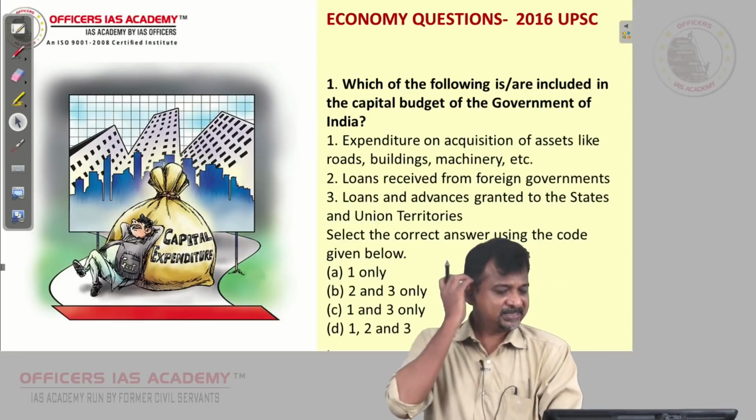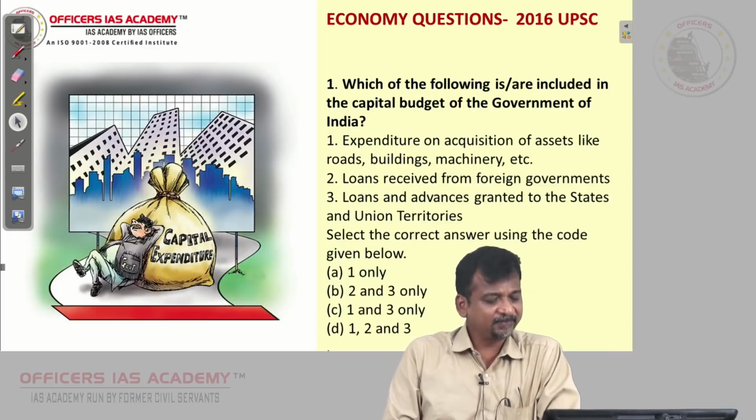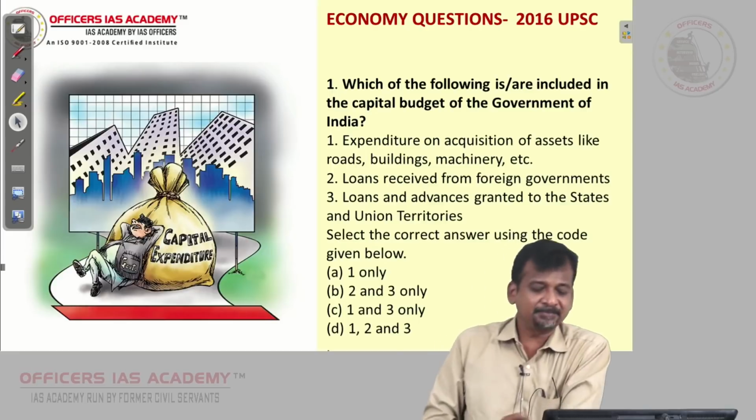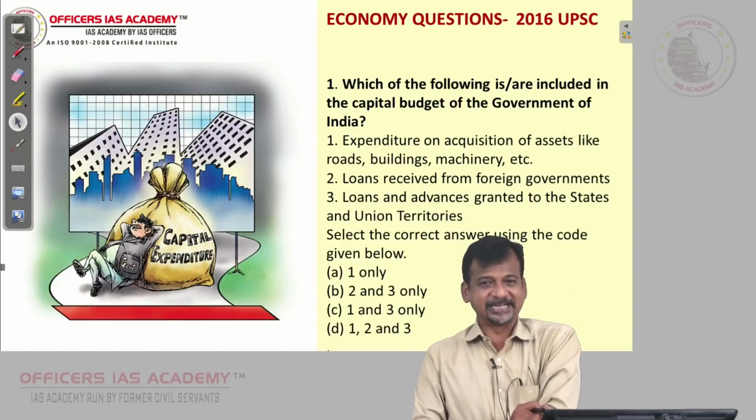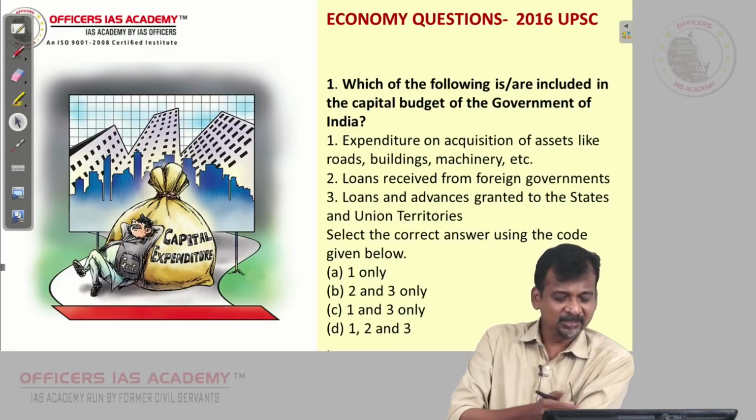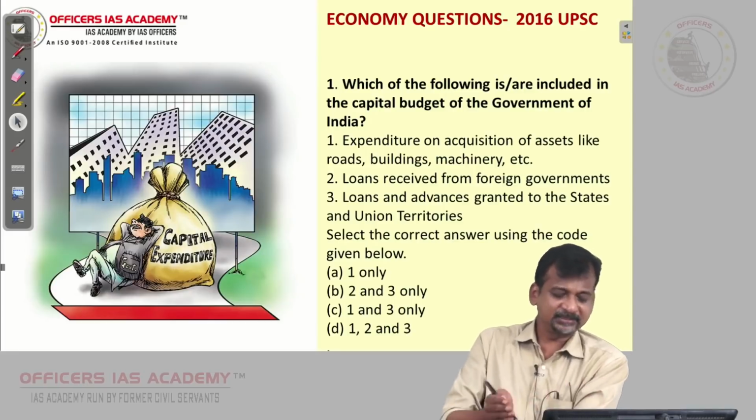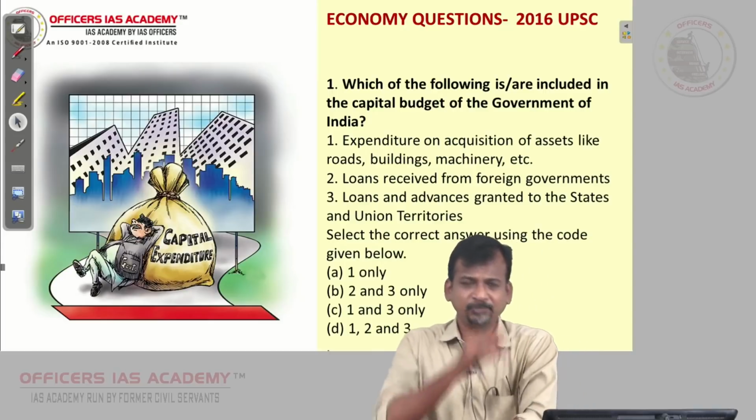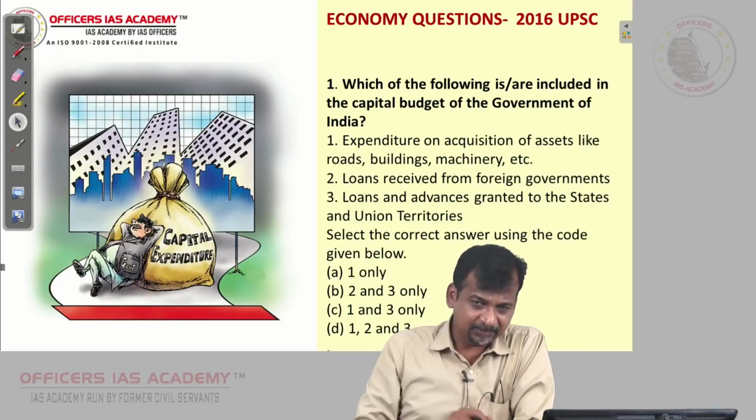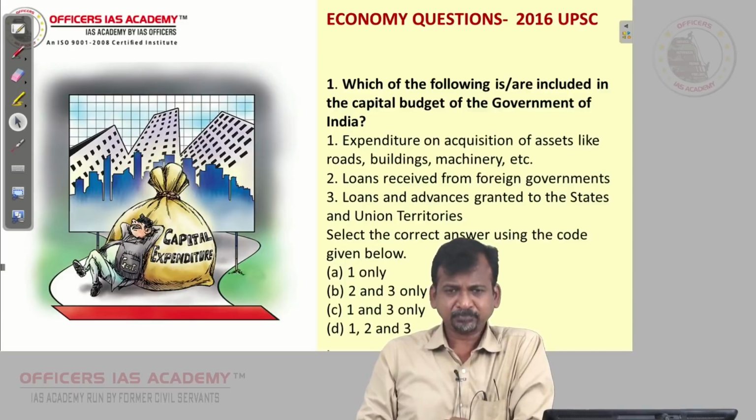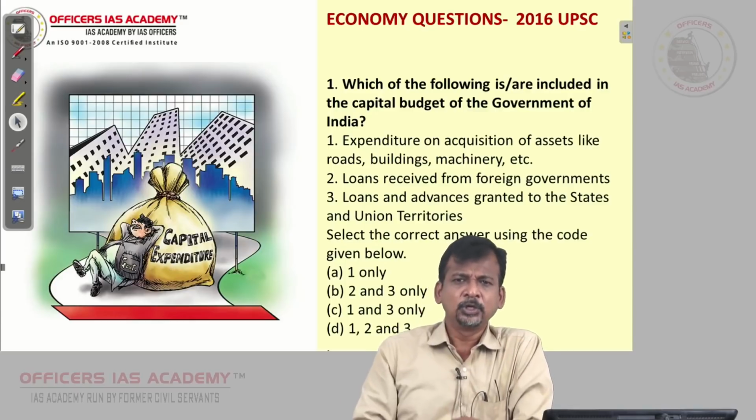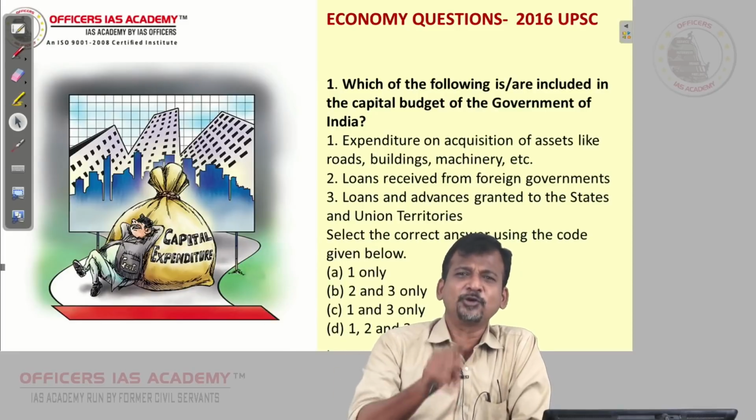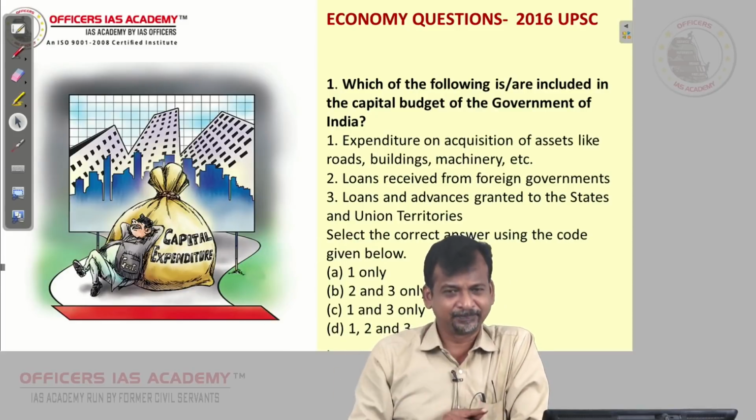Now the first question is, which of the following are included in the capital budget of the government of India? And they are giving choices: 1 only, 2 and 3, 1 and 3, 1, 2, 3. Before we read the questions, first we have to understand what is this capital budget, what is revenue budget. Now always you remember your mother. Whenever you see this word capital revenue, first thing you have to remember is your mother.